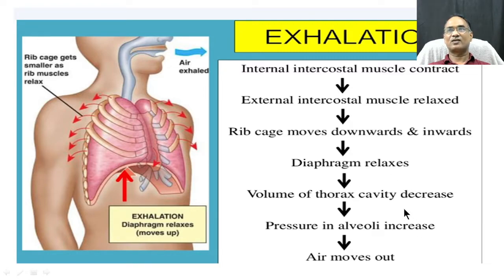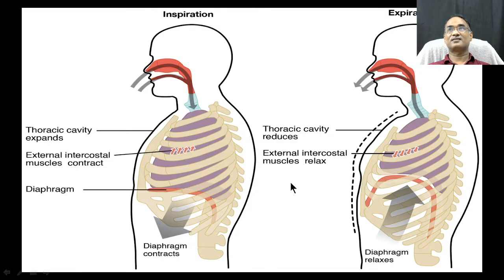Because of this, the diaphragm gets relaxed. So the volume of the thoracic cavity is reduced from the higher range to the normal range. So the pressure in the alveoli increases. The alveolar pressure of carbon dioxide is higher than the atmospheric pressure in the environment. So the carbon dioxide and other unwanted gases move out from the lungs into the atmosphere. This is called exhalation.